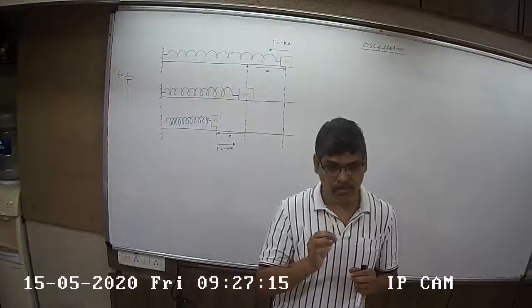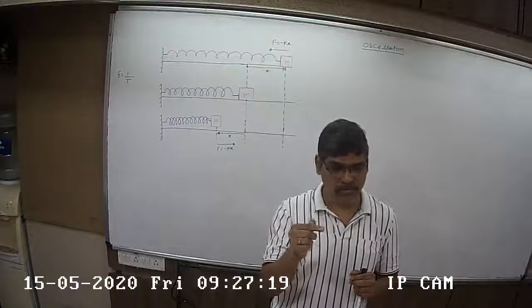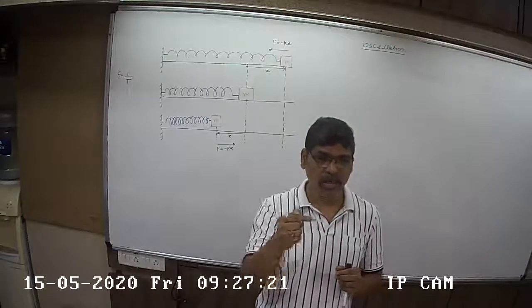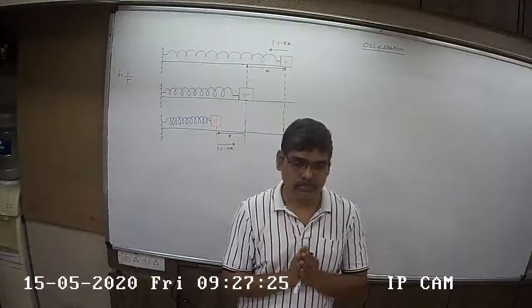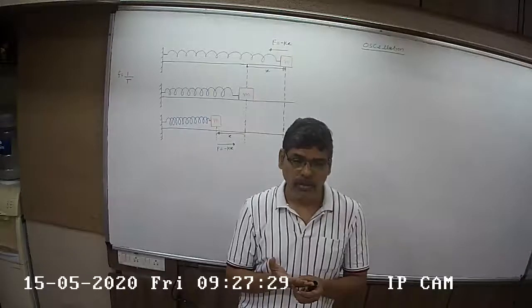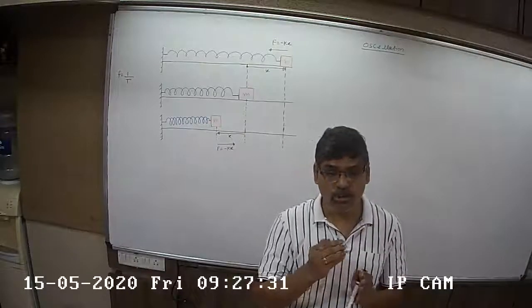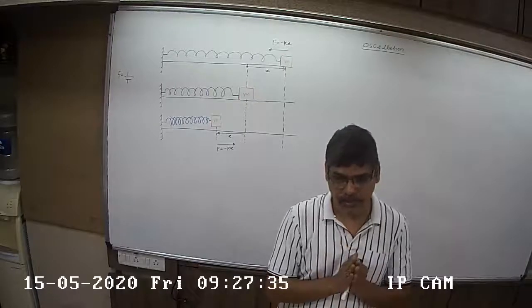In oscillatory motion, the body moves to and fro about the center of motion, the center of oscillation. Yeah, up and down about the center of motion. Is that clear? Now, oscillatory motion is also called harmonic motion. Now, what is the reason for that?